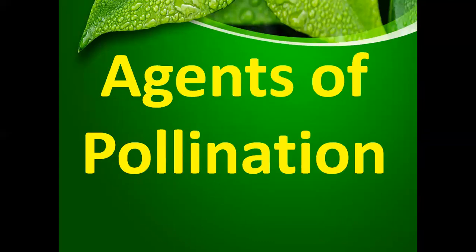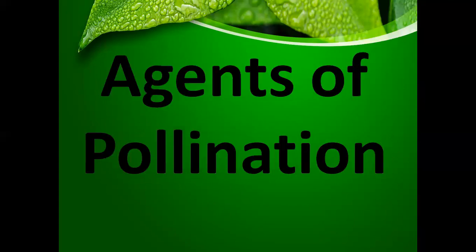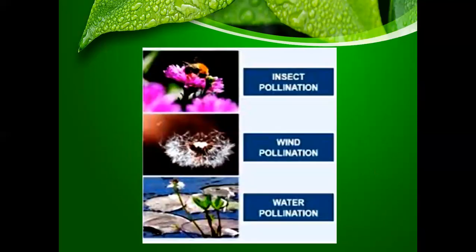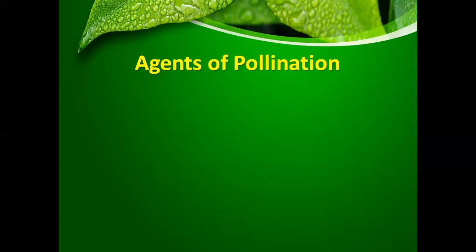Now, how does this cross pollination occur? How is the process happening? How does it take place? There need to be some agents to carry out the process, and those agents of pollination include insects, wind, and water. So we can categorize the agents of pollination as the biotic agents.